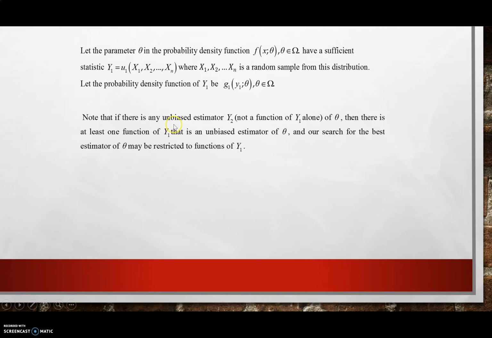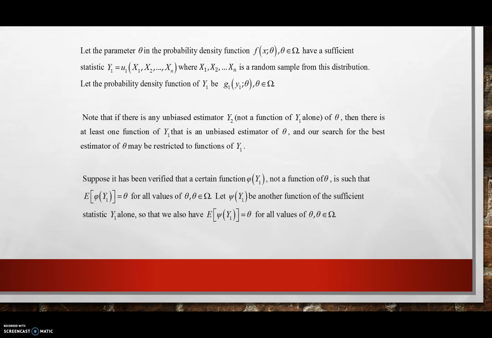Note that if there is any unbiased estimator Y2, then there is at least one function of Y1 that is an unbiased estimator of theta, and our search for the best estimator of theta may be restricted to functions of Y1, where in this case Y1 is a sufficient statistic.